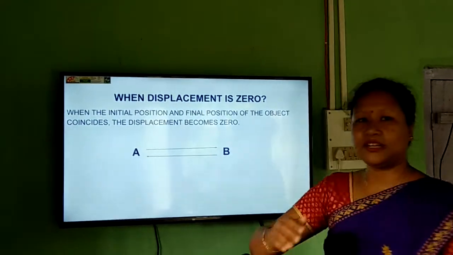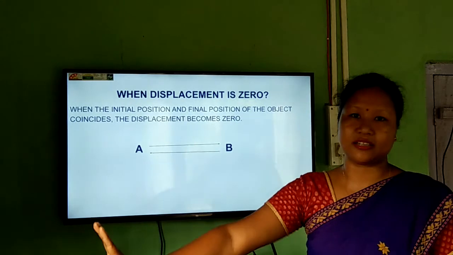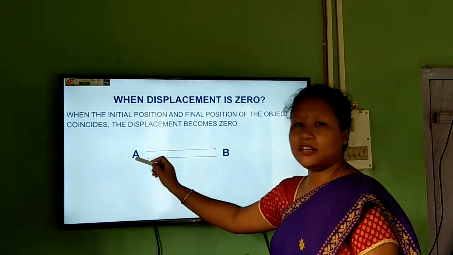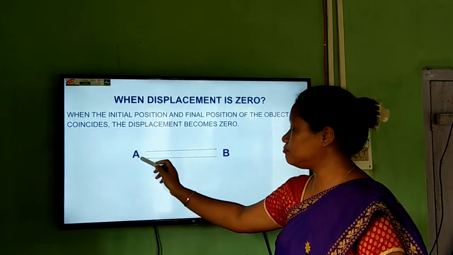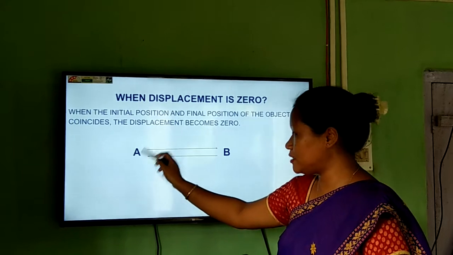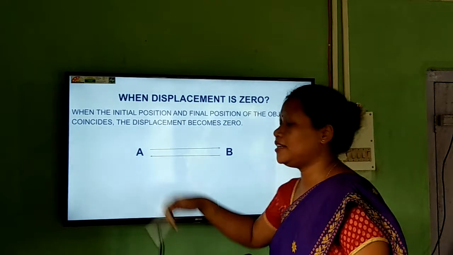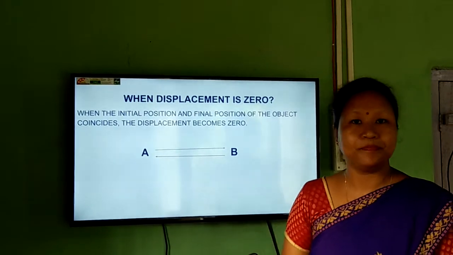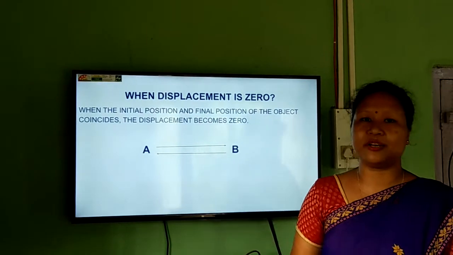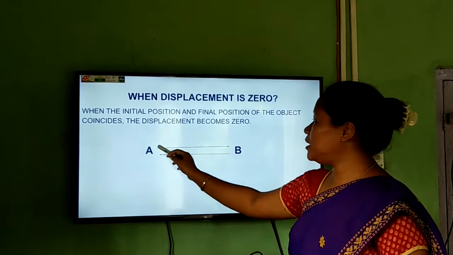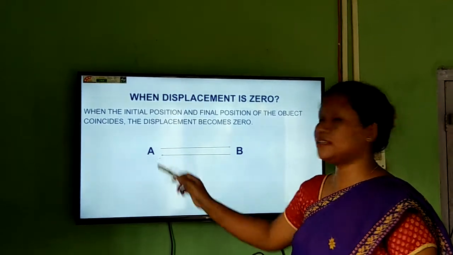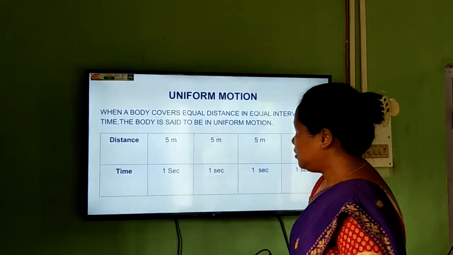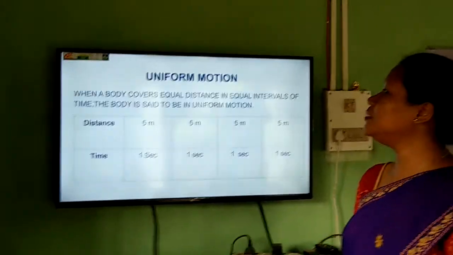That means he is traveling the same distance again but in the opposite direction. So this is the initial position of the person A, and again this is the final position also. So both are coinciding. So here the displacement will become 0, but the distance will not be 0, because the distance will be the total of this distance and this distance added, but here the displacement is 0.